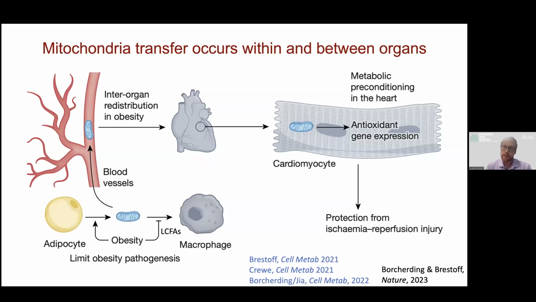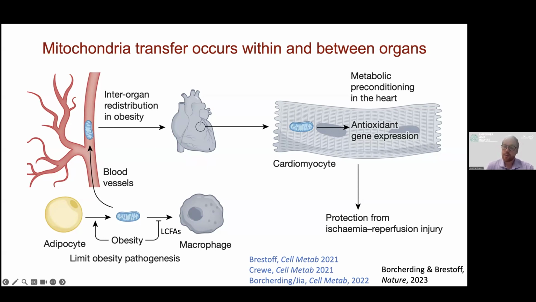In a number of papers, we've done work that establishes that under healthy conditions, adipocytes frequently transfer their mitochondria preferentially to tissue-resident macrophages, and that this process becomes impaired in obesity due to the presence of dietary long-chain fatty acids, which suppress the ability of these macrophages to take up mitochondria. And this diverts the adipocyte-derived mitochondria into the bloodstream and allows these mitochondria to be redistributed to other organs, including cells in the heart, likely endothelial cells.